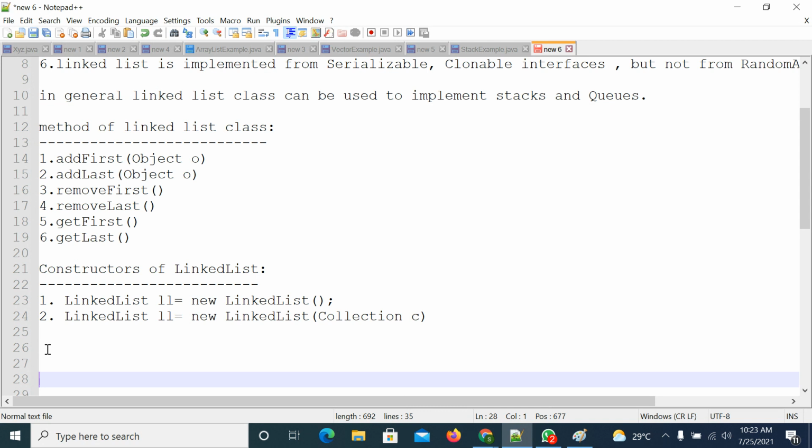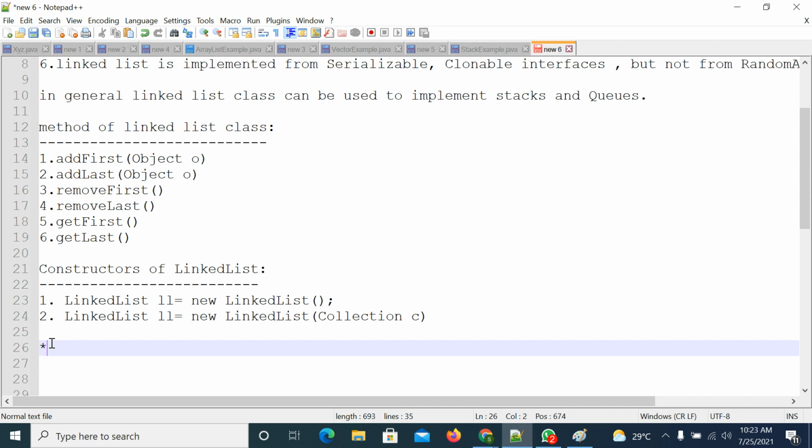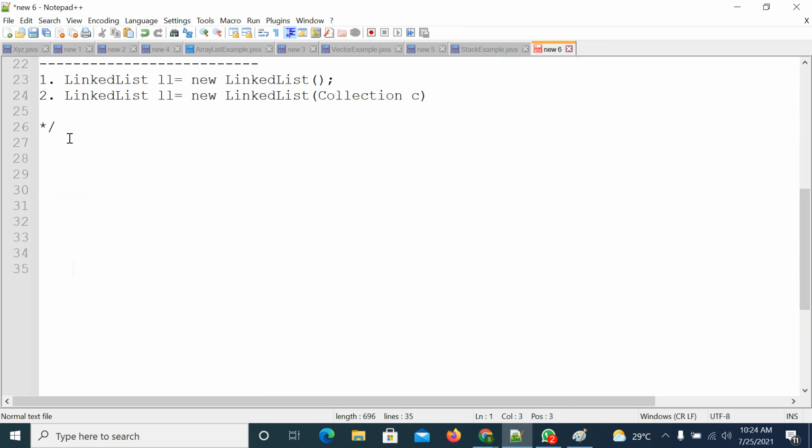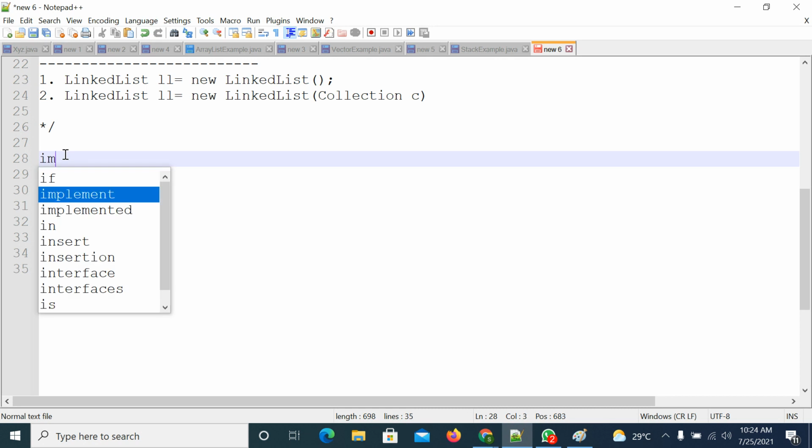Now we will try to understand with one example, right? So I'm commenting everything here. Right. So commented. Now I am trying to write a class. First I need to import the package where the linked list class is available.